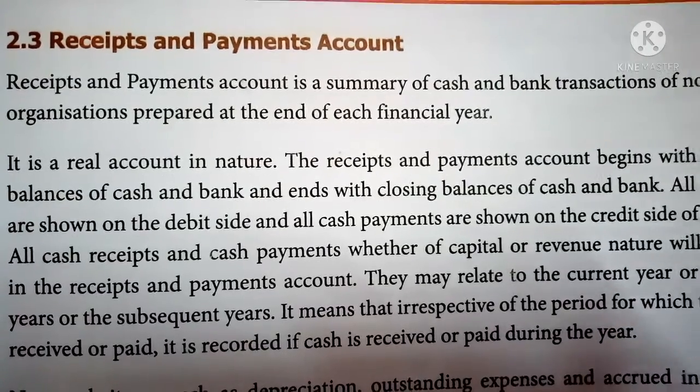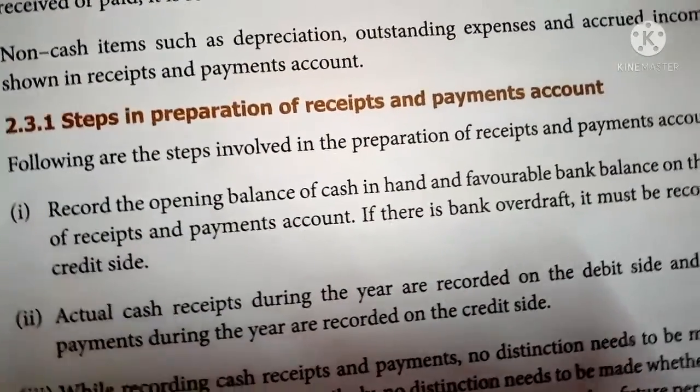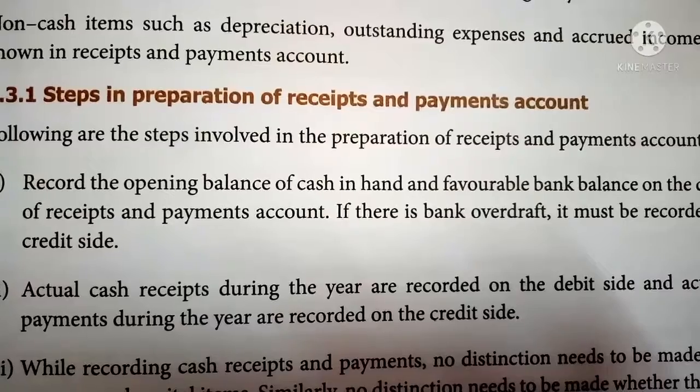And there are various steps to be followed while preparing the receipts and payments account. The first one is to record the opening balance of cash in hand and a favorable bank balance on the debit side. First you should record the cash balance and also the favorable bank balance. That should be recorded on the debit side, that is the receipts side, the left side. If there is any opening bank overdraft balance, it must be recorded on the credit side, that is the right side, the payment side.